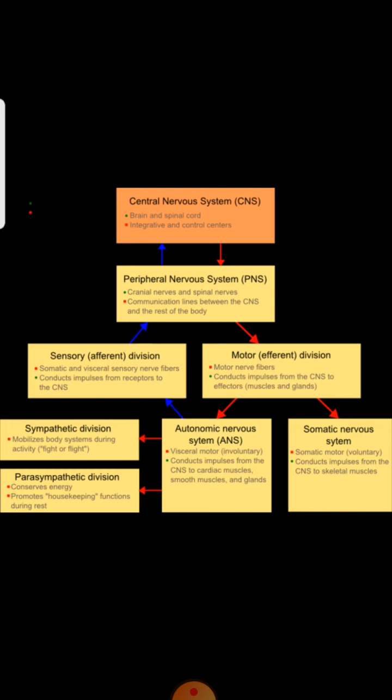So that's all for today, and if you have any question regarding this lecture, then you can ask. There is a home assignment as well for you: you will draw the structure of the axon, and you will write down the characteristics of each part of the neuron. Thank you so much.